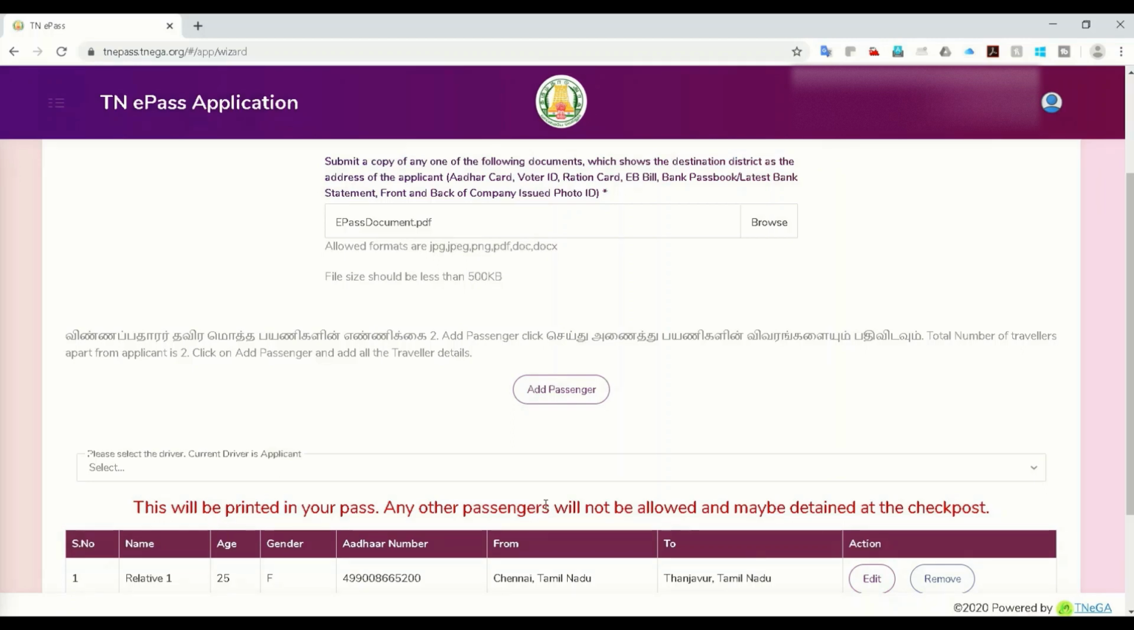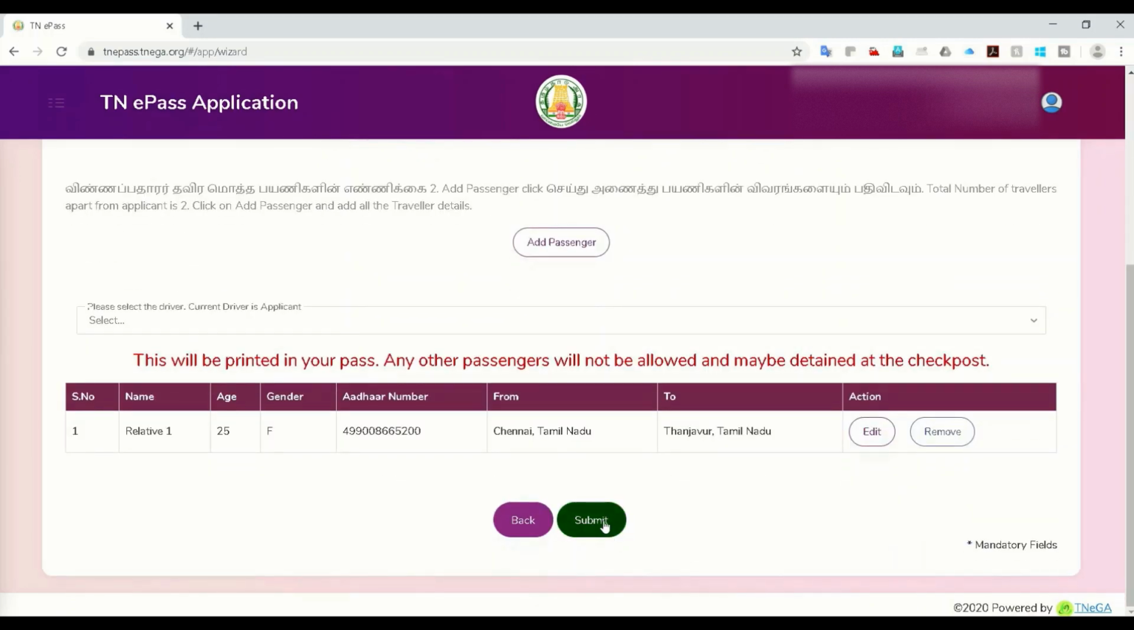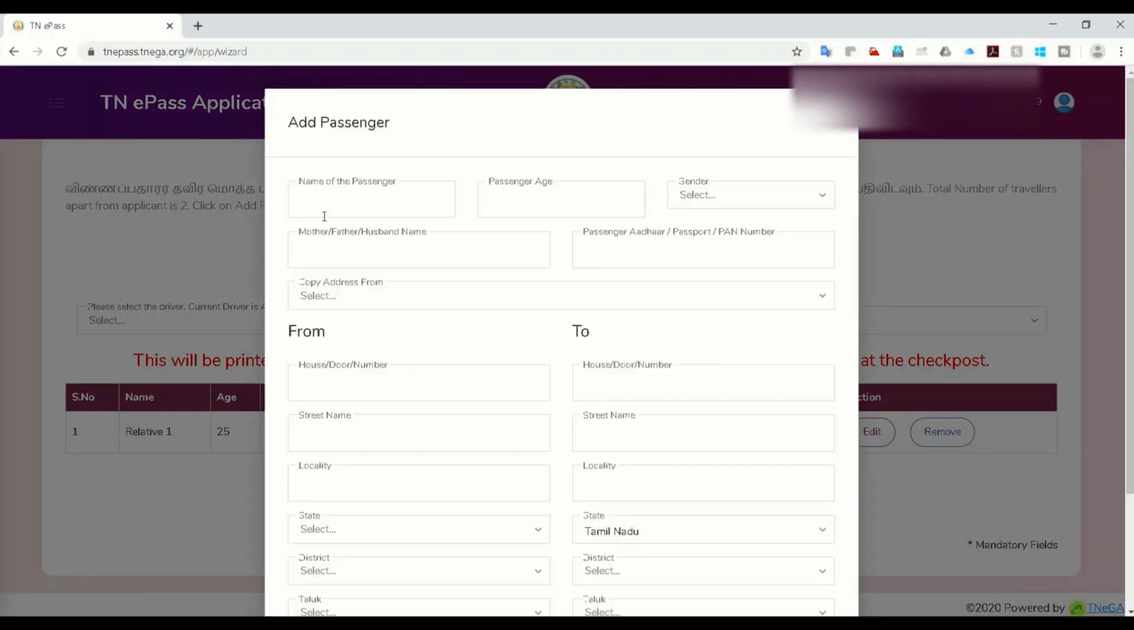So this is added. If I save now, it will not allow me to submit, because it will say you need to add one more passenger, since I said two passengers. So I'll add passenger two, name two. Just for example, age is 16. I'll say kid or male. Aadhaar number, I'll just put the same here.